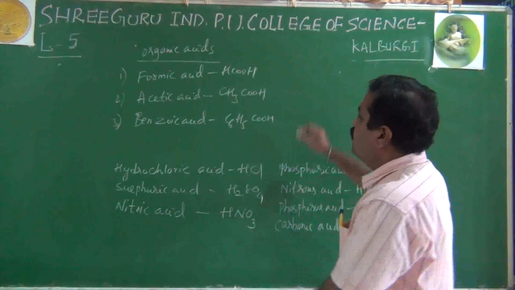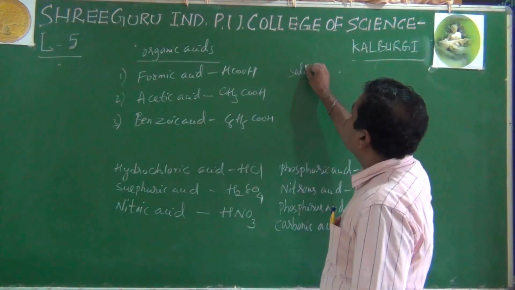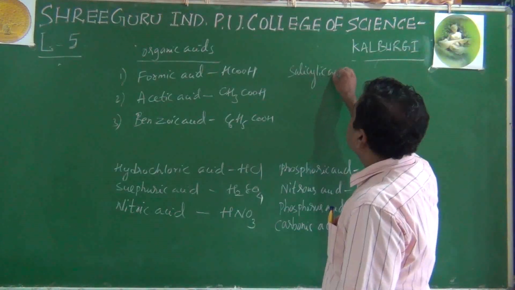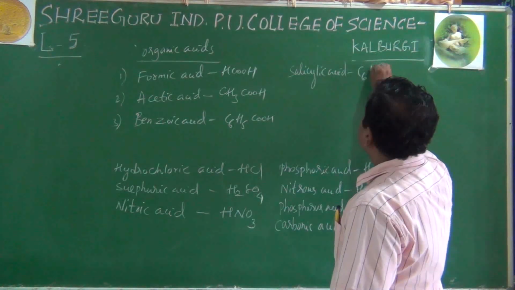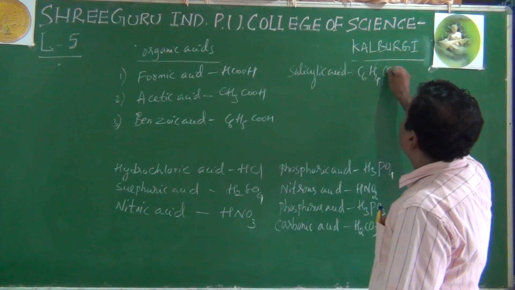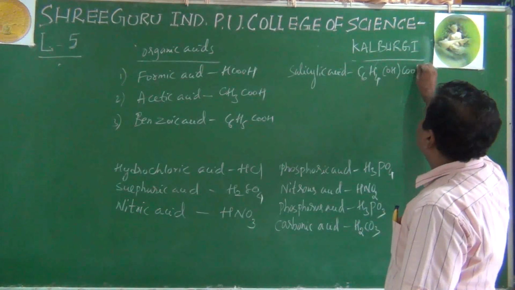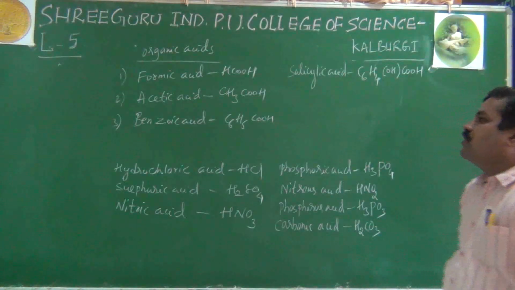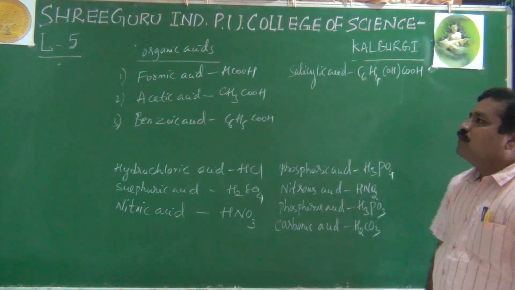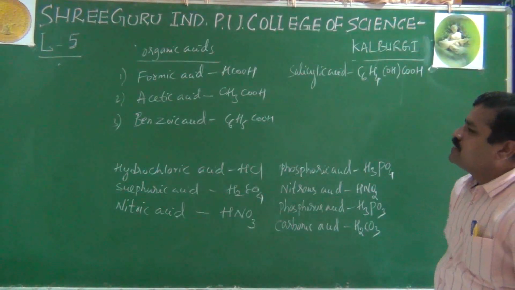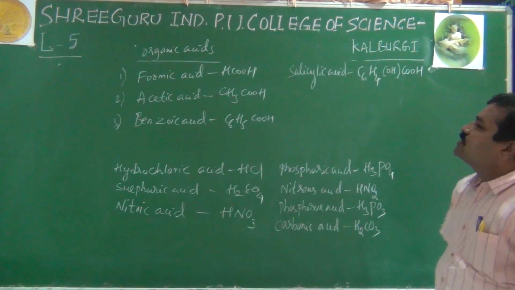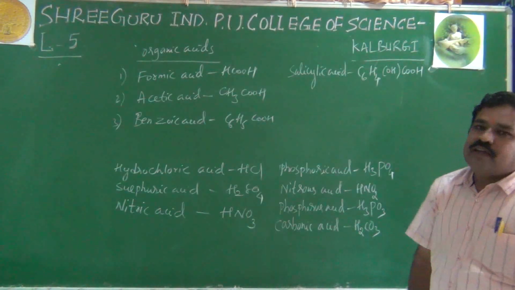Like this, you will also have salicylic acid, C6H4OHCOOH. It is a phenolic acid. Like this, you will have organic acids: formic acid, acetic acid, benzoic acid, and salicylic acid. These are very common acids.